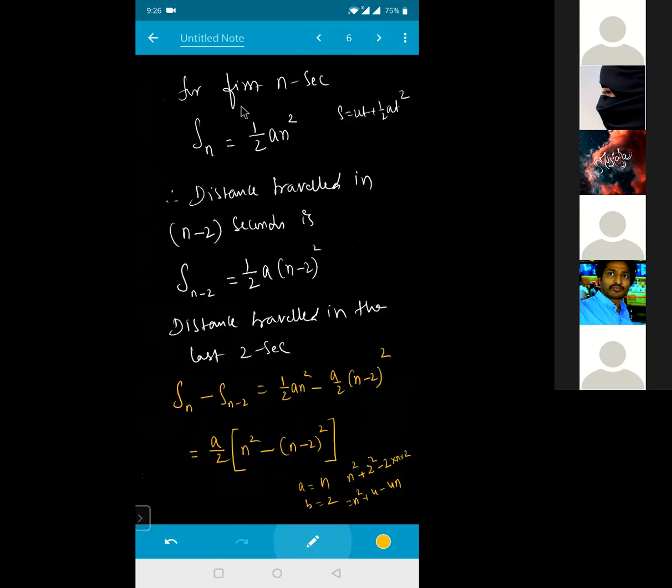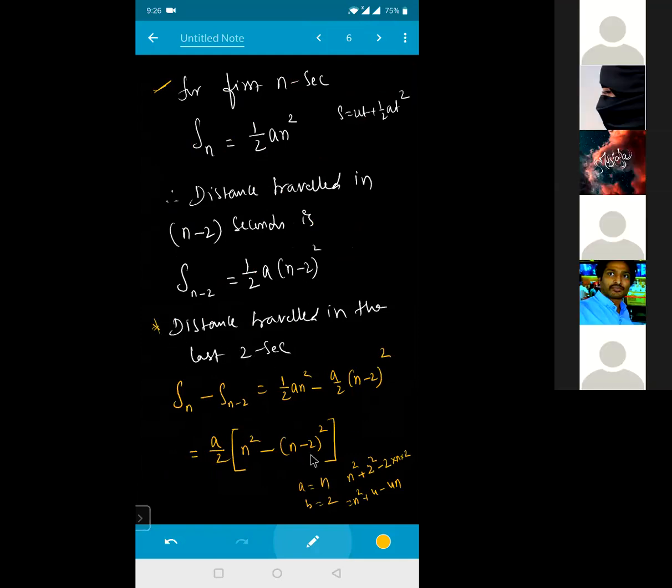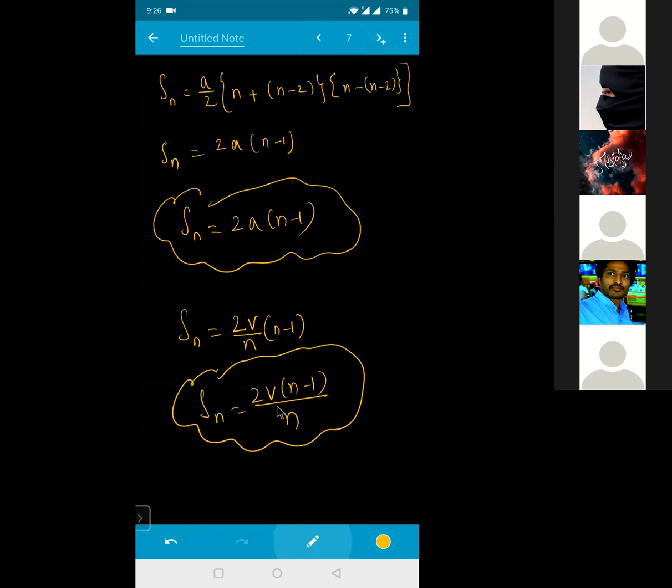In this one, this point is very important. How do you calculate the distance traveled in the last 2 seconds? First, you need to calculate the distance in the total n seconds, then calculate the distance traveled up to n minus 2 seconds, then take the difference of that. That will give me the distance traveled in the last 2 seconds. If this step is clear, then everything is easy for the given condition. Is it clear for everyone?